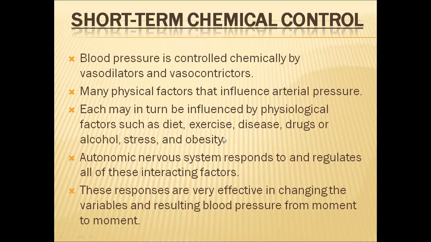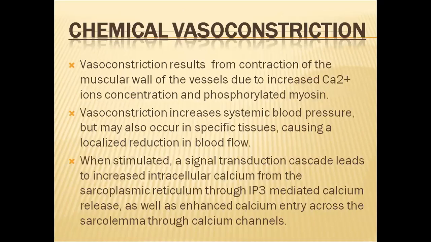All these things influence arterial pressure. The autonomic nervous system responds to all these and regulates these interacting factors. These responses are very effective in changing blood pressure from moment to moment.